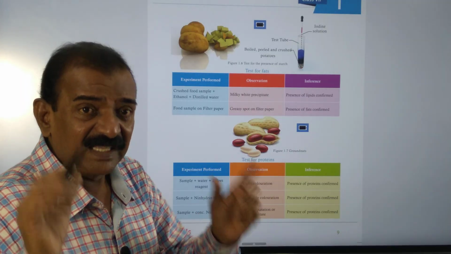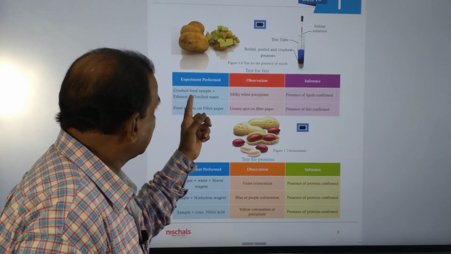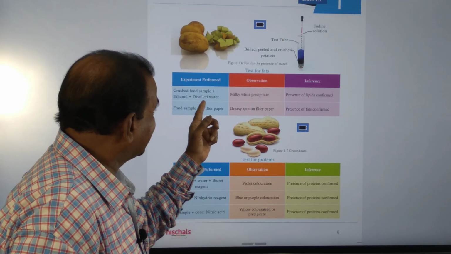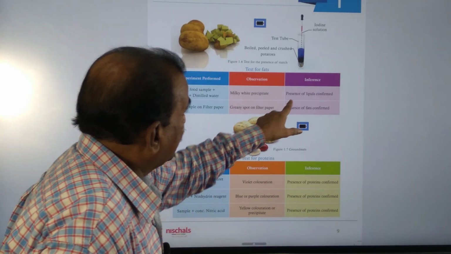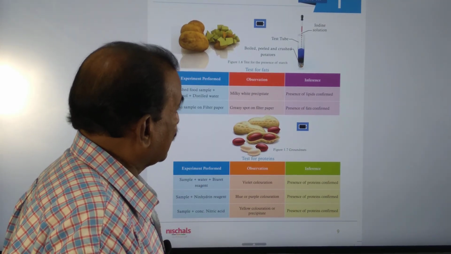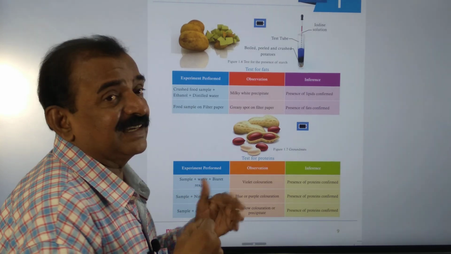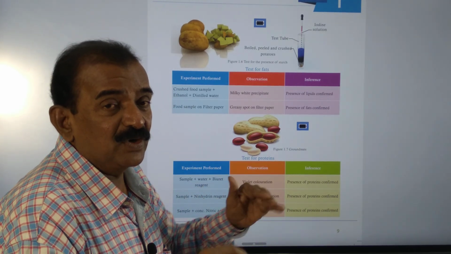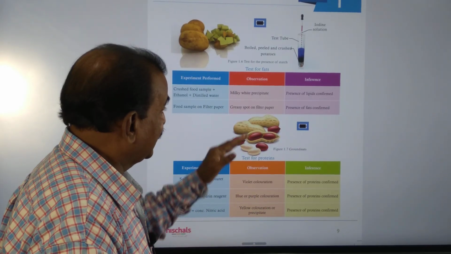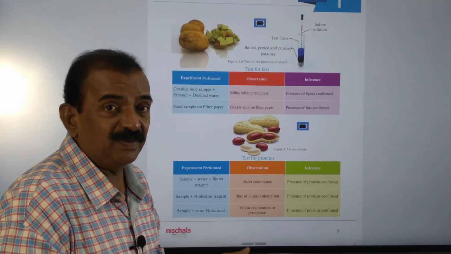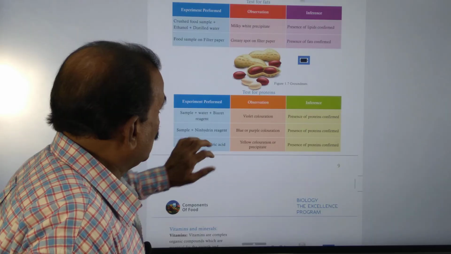That indicates that groundnut consists of fats. Again, with crushed food sample, ethanol, and distilled water, the experiment performed shows a milky white precipitate, which confirms the presence of lipid. This test helps to know the food consists of fats, and the greasy spot test on filter paper also confirms the presence of fats in the food, here groundnuts.